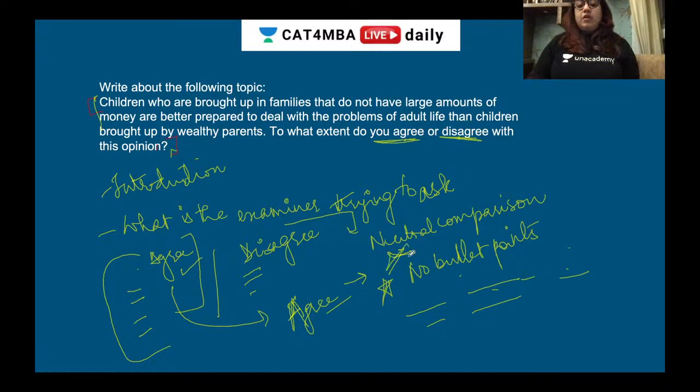It is not your 6 mark answer or 10 mark answer. They are only trying to see how well you can form your thoughts in a stipulated time, and how fluent you are in your English and in your thoughts while writing on a particular topic. So that's exactly what they're trying to do.